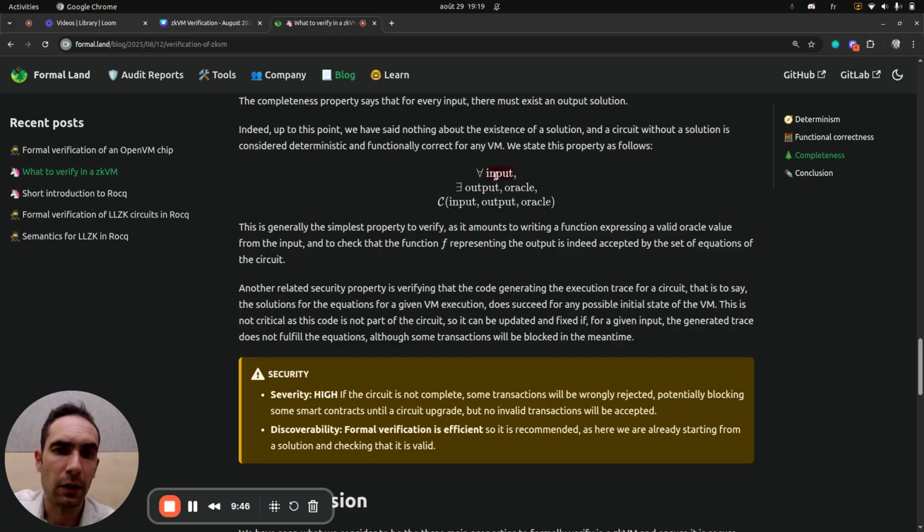It states that for any input, we'll be able to find an output value, and with the help of an oracle when there is one, such that we can validate the execution of the circuit. For that also, testing can cover a lot of cases, but to cover everything, formal verification will be the best way. And it could be an attack to force a VM into a state where it's impossible to make a next step, as you will block the execution of a VM.